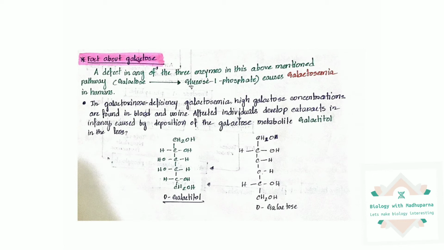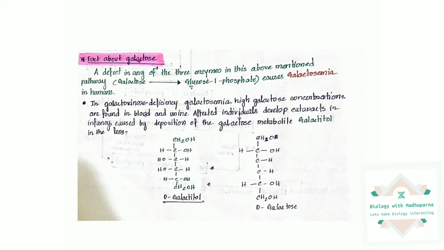So when galactokinase deficiency occurs, one metabolite of galactose is produced, named D-galactitol. This galactitol structure only differs in the functional group from galactose. Galactose has CHO as the functional group, but in galactitol, CH2OH is present instead of CHO.